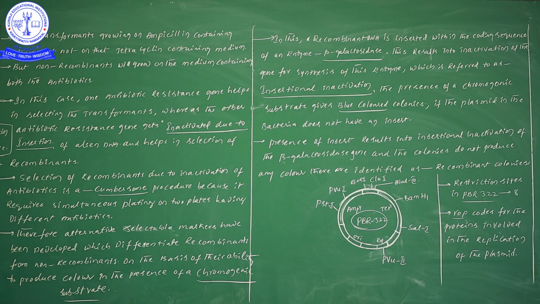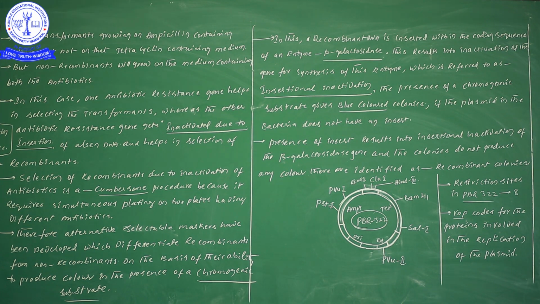So how can we identify the non-recombinants? If both antibiotic resistances are present in the non-recombinants, at that time we can understand our foreign gene is not incorporated.